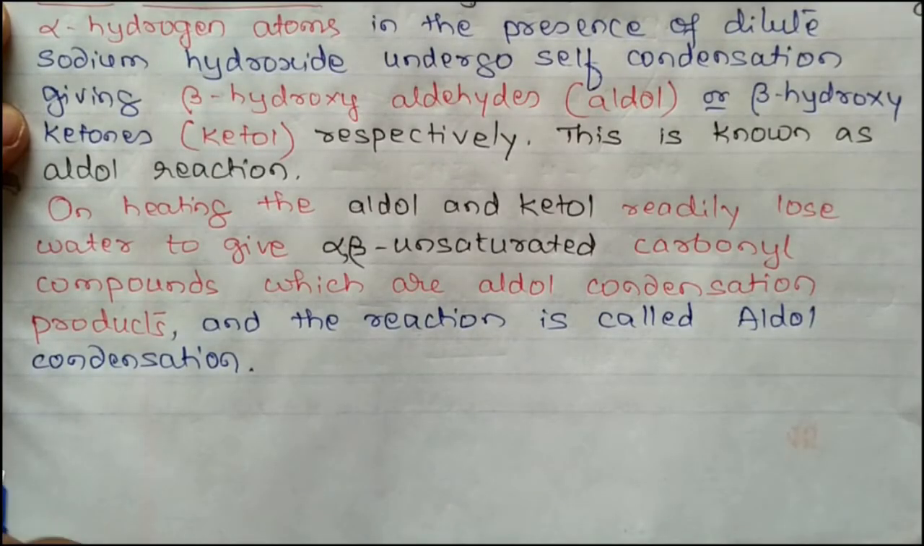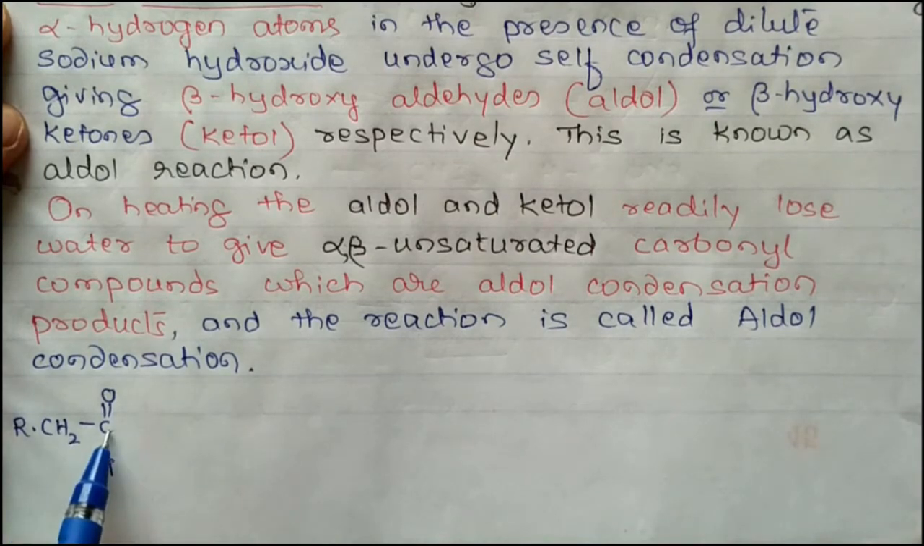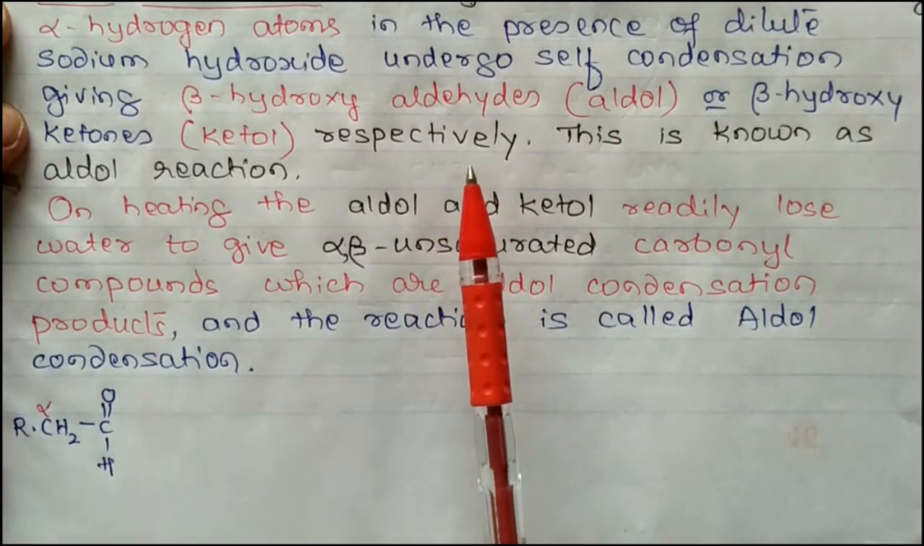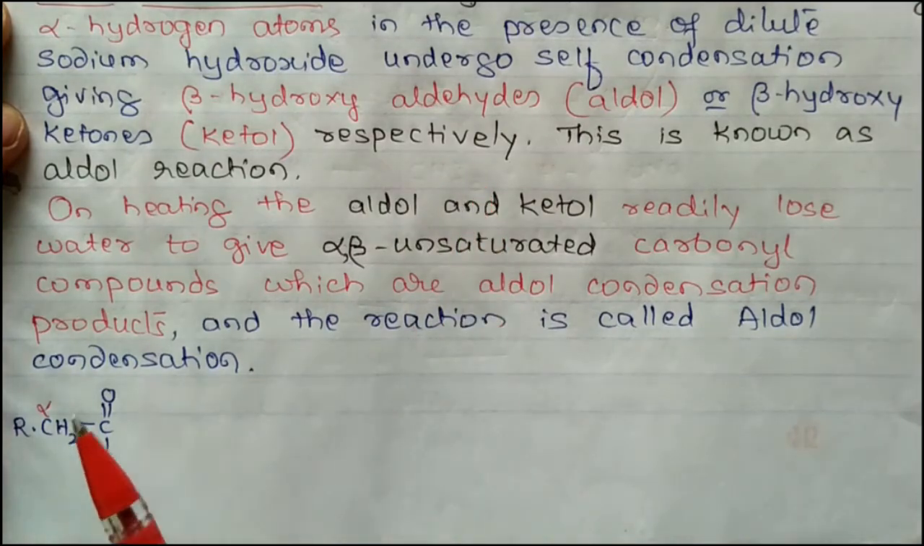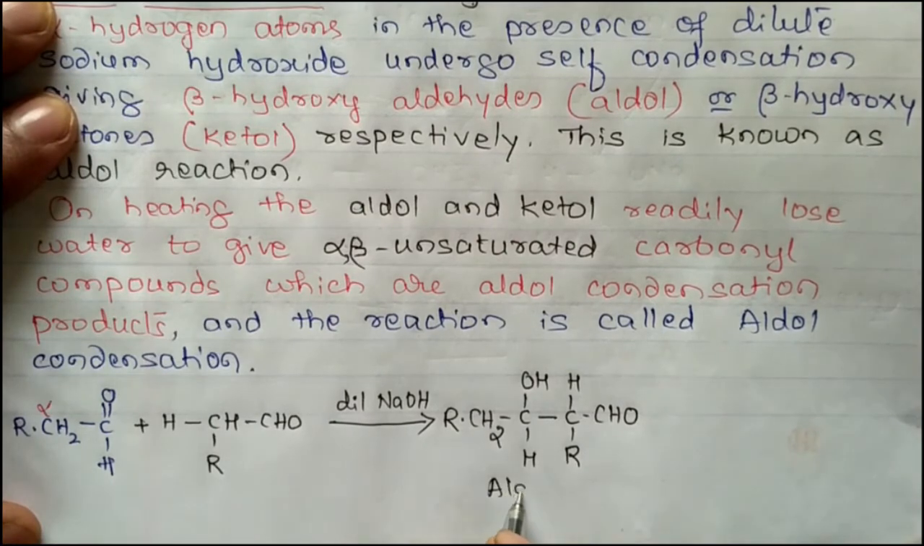You will write the general reaction: RCH2C double bond O H. This is one molecule of aldehyde, and this is the alpha carbon atom. The carbon atom which is attached to the carbonyl carbon atom is called the alpha carbon atom. It contains hydrogen atoms. Hence, when it is treated with dilute alkali, sodium hydroxide or even barium hydroxide, it undergoes aldol condensation. This is aldol.